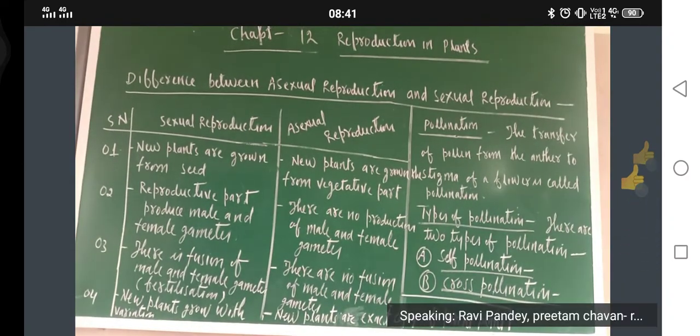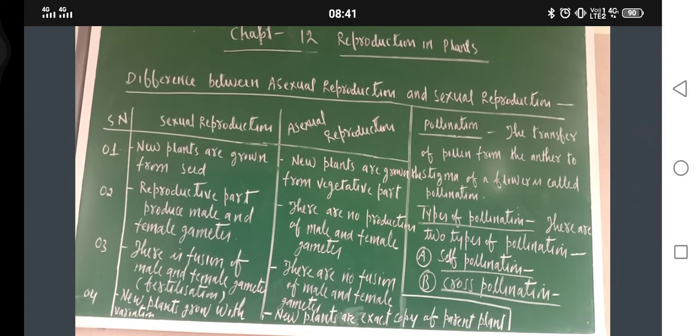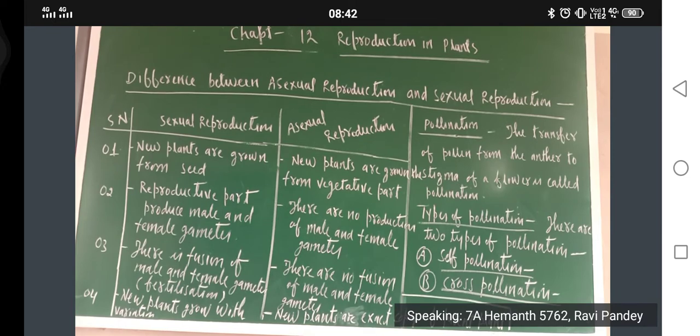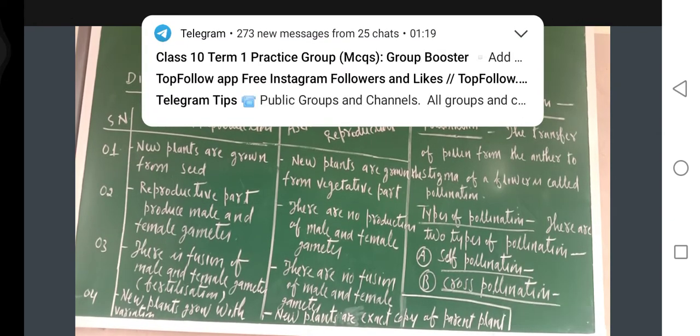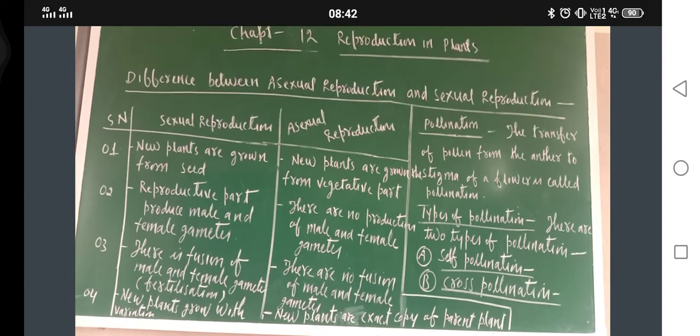Okay. So in the pistil, what is there? Three parts are there: stigma, style, and ovary. Correct? Now just try to understand that from the anther, pollen grains must transfer to the stigma of the ovary. So the transfer of pollen from the anther to the stigma of a flower is